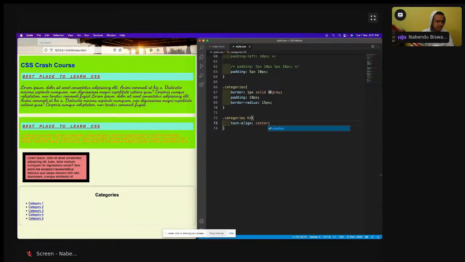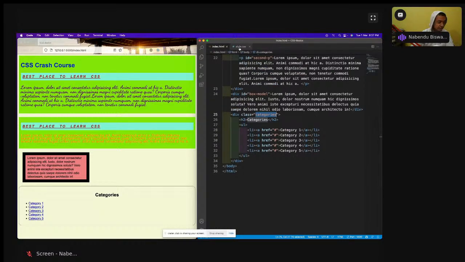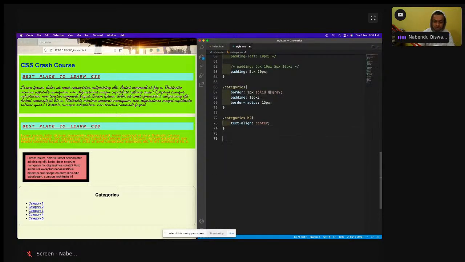Now this ul, whatever the ul is, I don't want any padding in it, so I'll do dot categories and ul. Those who have joined, I'm just styling the list. Attendance form will be as always given at the end. You have to fill all 5 attendance forms to get the certification.